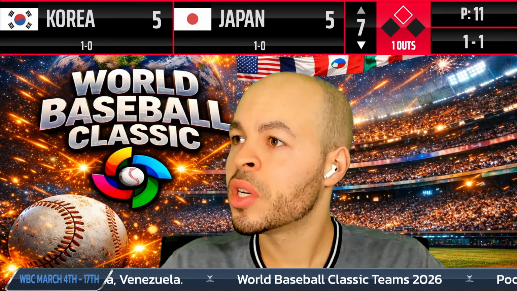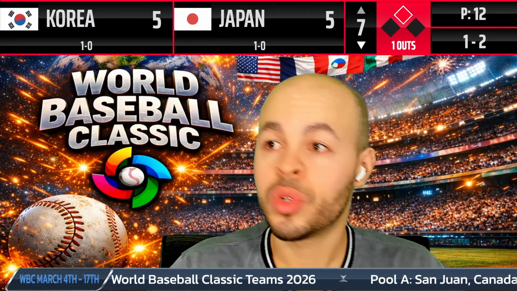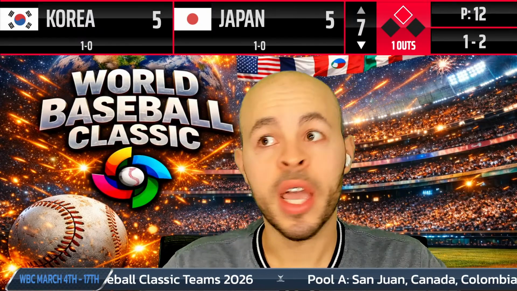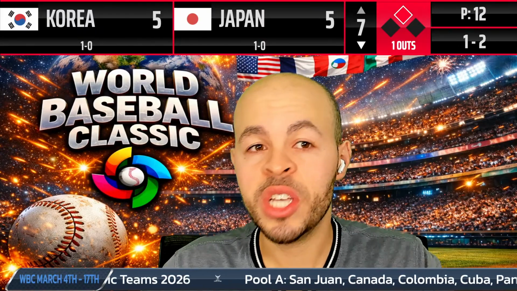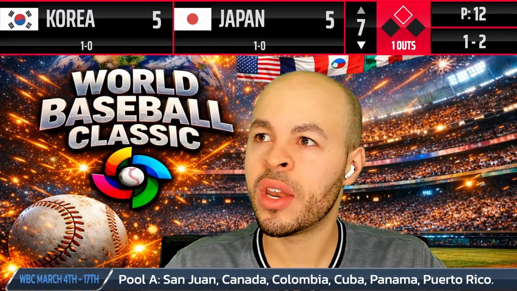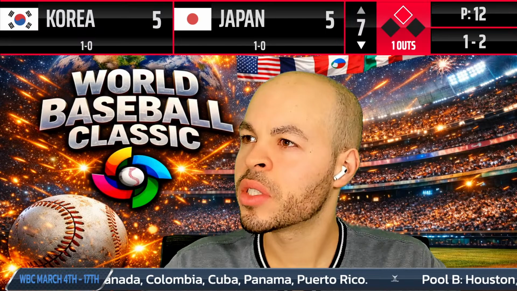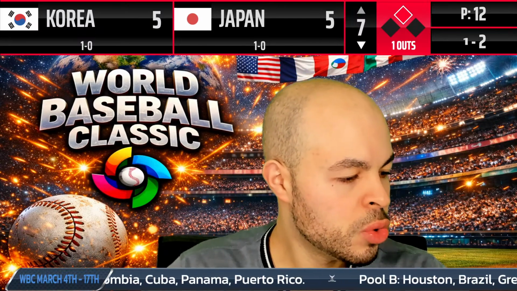Here's the pitch. Nice pitch. Strike two. What a pitch right there. The way he swung at that fastball, he got a good rip. So the pitcher threw him a nasty changeup. Here's the 1-2 pitch. Misses. 2-2.